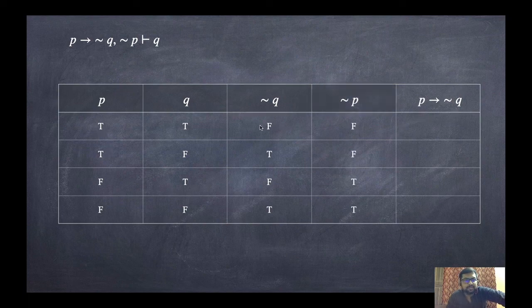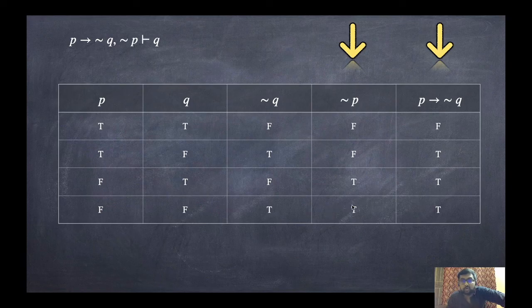Now P implies not Q. If both are different, then take the conclusion one. So F. Both are true, so that means true. Both are same, that means true. FT, so T. Check this column and this column. What is the conclusion here? The premises are not P and P implies not Q. Now in both these columns, check whether both are true or not.